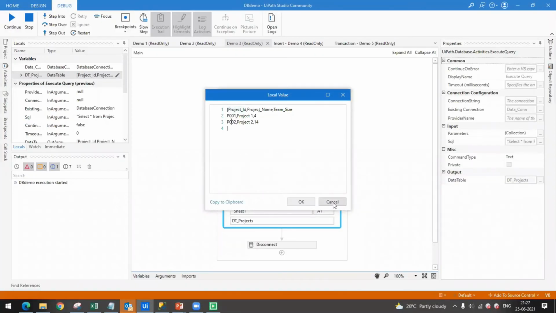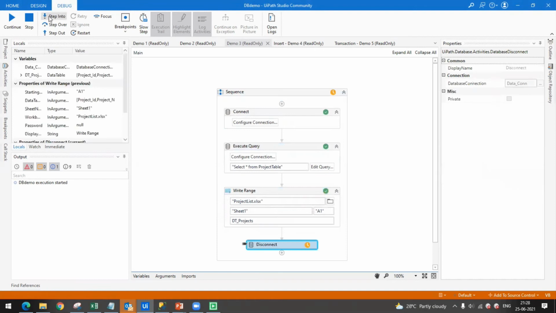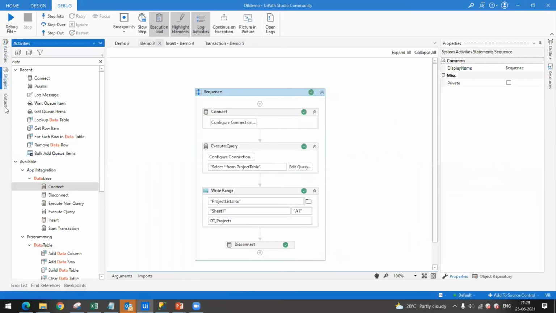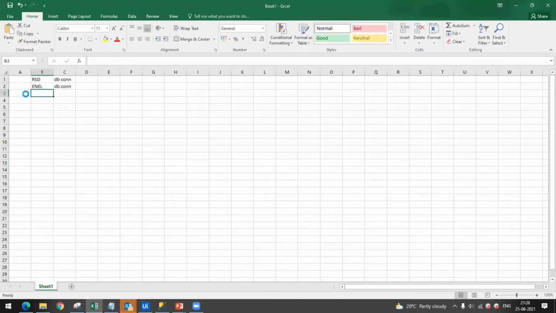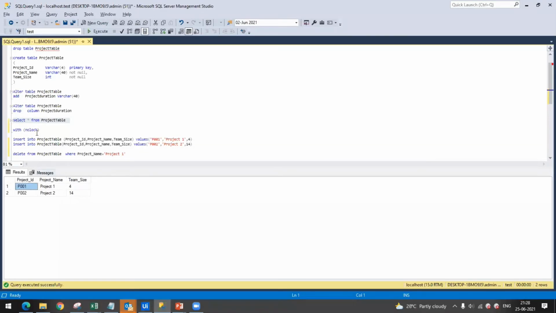And let us do write range and see in Excel also. So we have written our result with write range, meaning in the Excel file, and we will see the values over there. So let me go to that and show you. So this is my project list which I have stored. So this is my result. So the result is matching, right? So project 1 and project 2 details are shown, retrieved from the project database, and they are written in the Excel file.